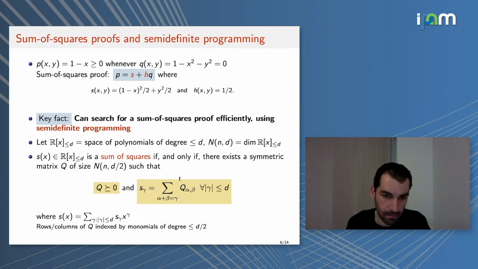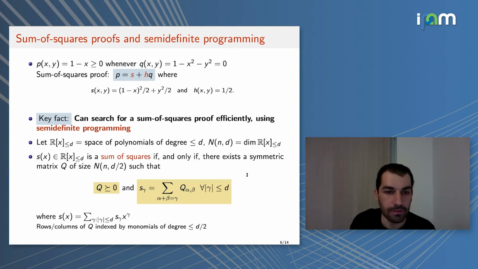The main thing to note in this equation is that it is linear in both S and Q. So not only can I decide for a fixed polynomial S whether it's a sum of squares, but I can also search for a polynomial that's a sum of squares. In other words, S can actually be a variable of my optimization problem as well. This will be very useful for us because when we search for a proof, the polynomial S is an unknown, so it's a variable in the decision problem or the optimization problem.